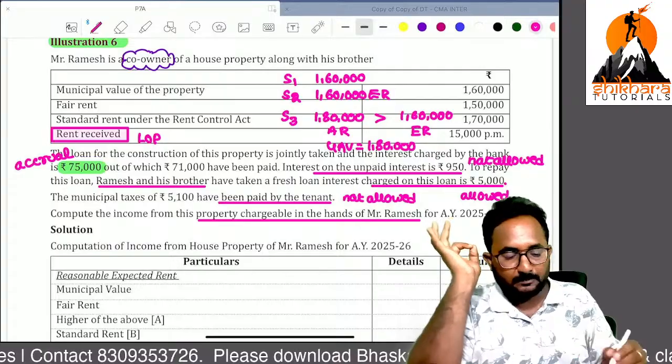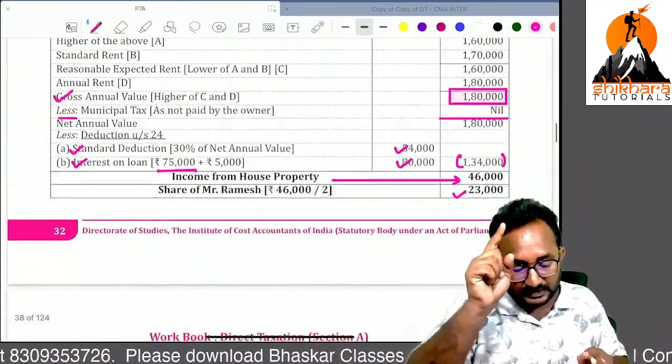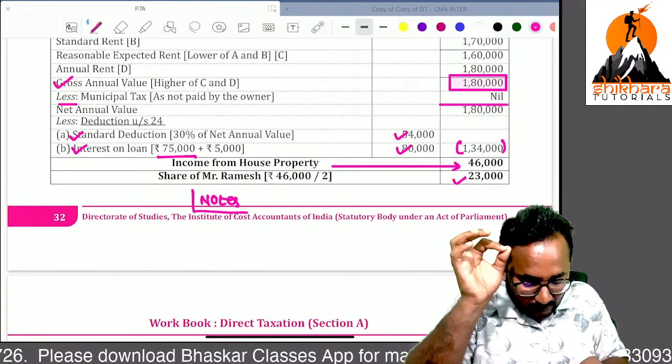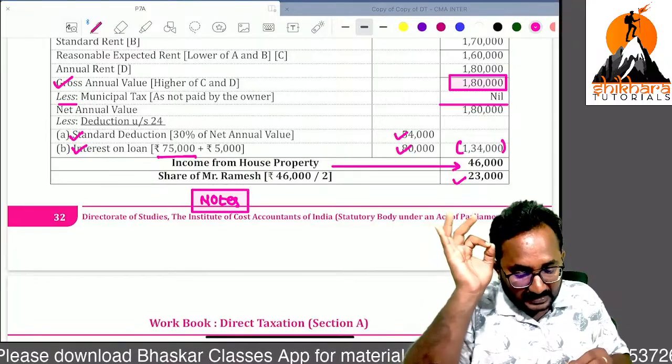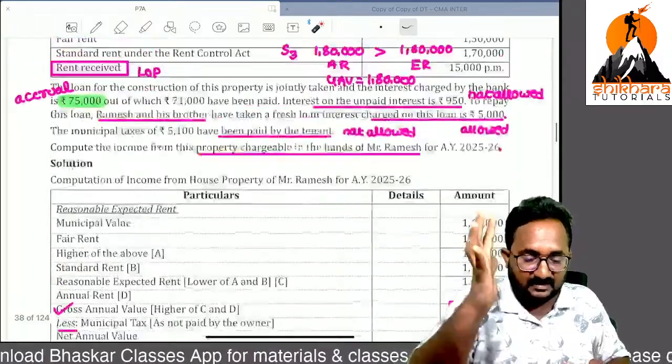So please follow the discussions. Yes, you can do the problems on your own also. But you have to write the note points for every question. Even though they are not mentioned in the solutions, they are expecting the reason for why you have not taken or why you have taken a deduction.